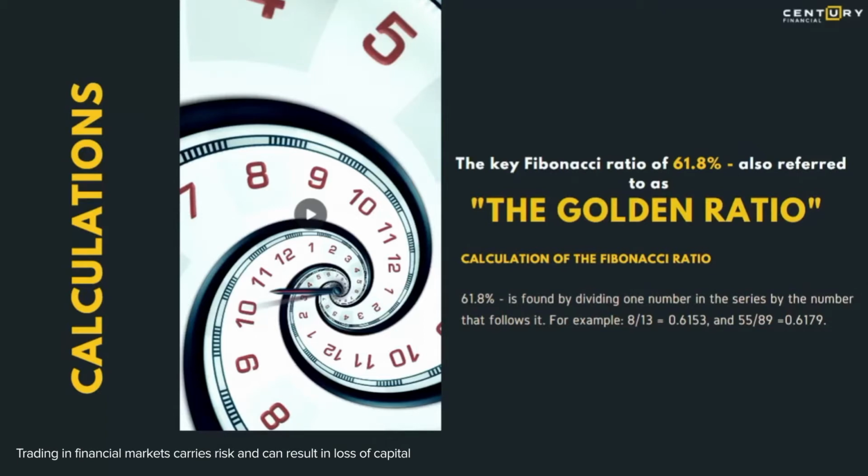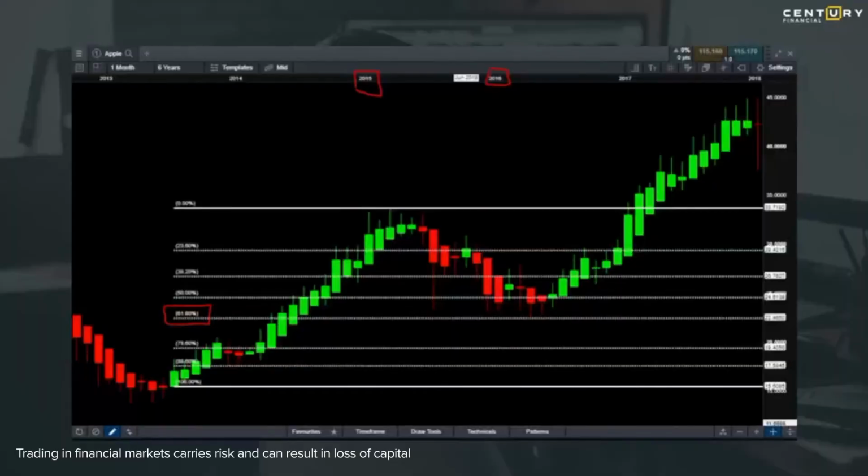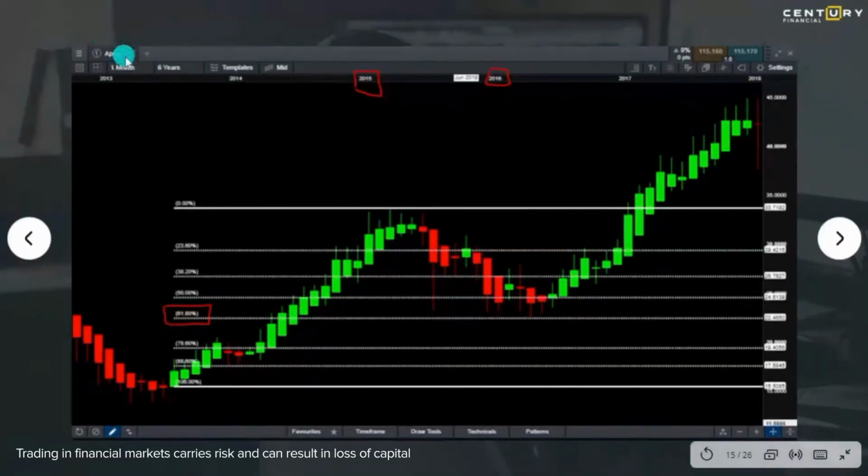In the same manner, we look at the charts in the markets. So let's say, for example, we have Apple here. I've taken a monthly chart again. I'm looking at a very broader perspective of Apple. I see Apple went all the way from a low point to a high point before it started dropping again.